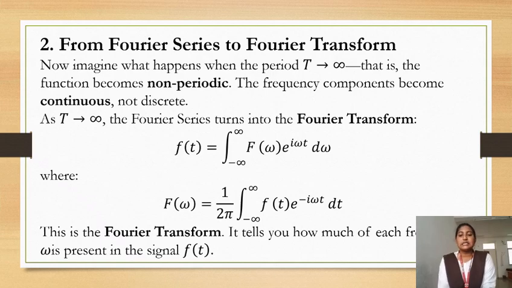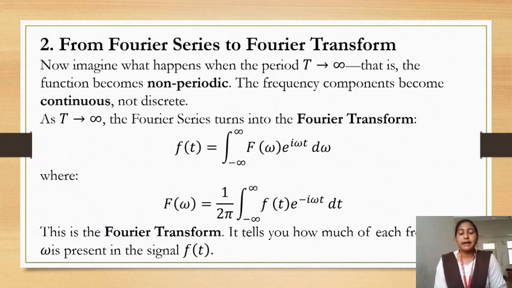From Fourier series to Fourier transform, the conversion. Now imagine what happens when the period capital T tends to infinity. That is, the function becomes non-periodic. The frequency components become continuous, not discrete. The function transforms from periodic to non-periodic and discrete to continuous. As T tends to infinity, the Fourier series turns into the Fourier transform. When the time period becomes infinity, the Fourier series turns into the Fourier transform.